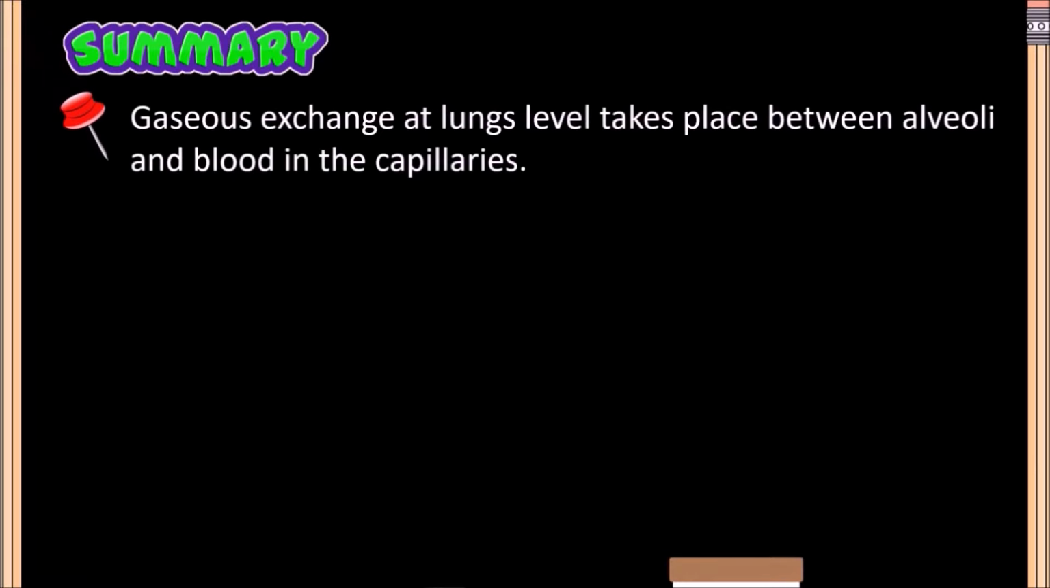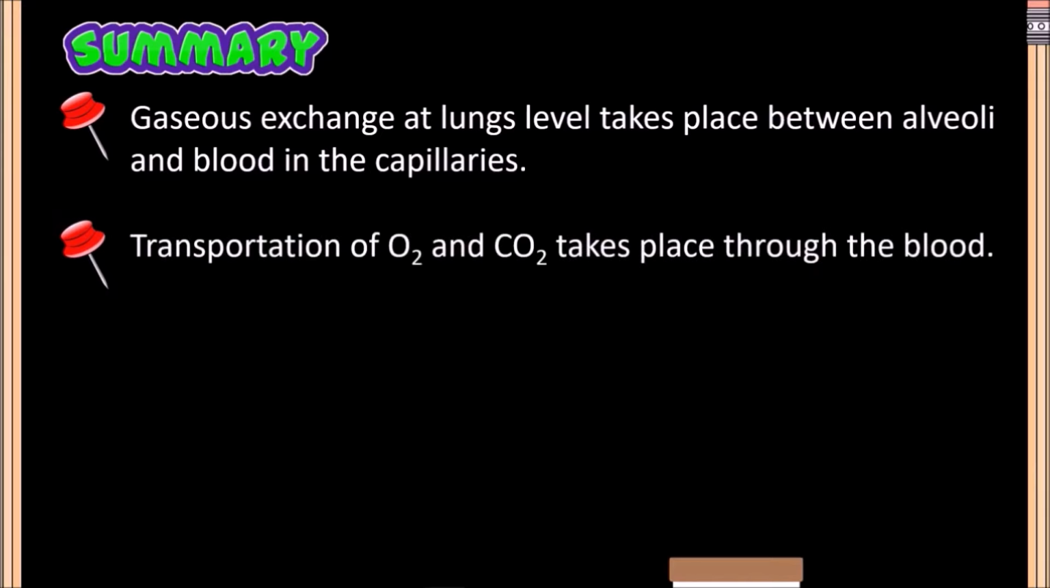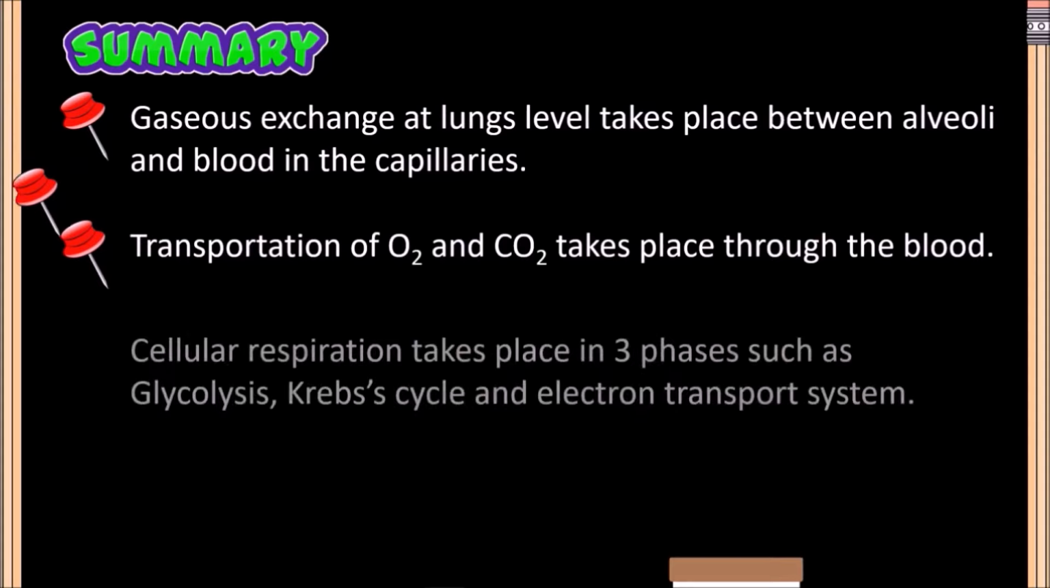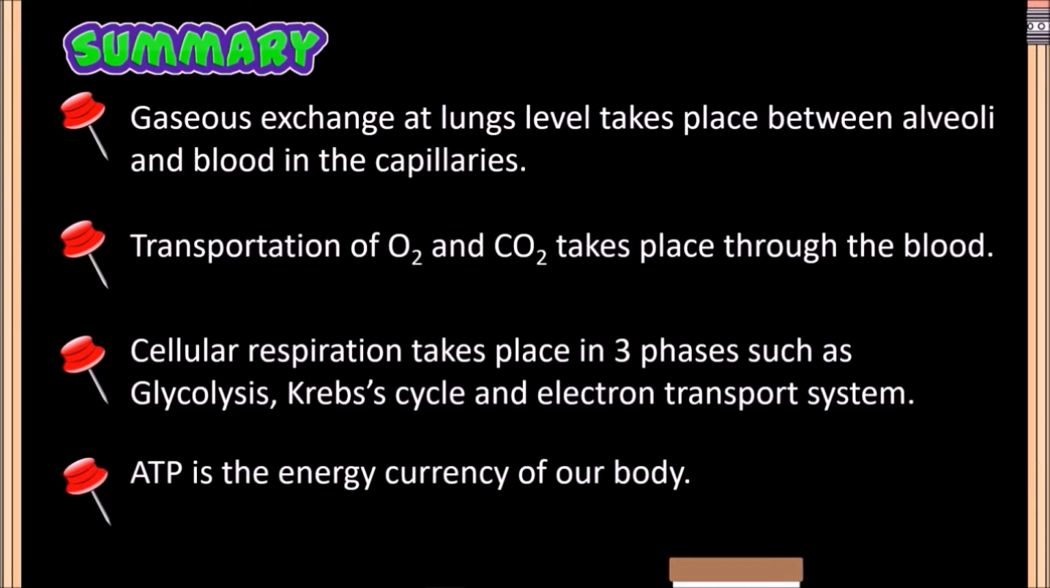Summary. With this video, we have learnt the following concepts. Gaseous exchange at lungs level takes place between alveoli and blood in the blood capillaries. Transportation of oxygen and carbon dioxide takes place through the blood. Cellular respiration takes place in three phases such as glycolysis, Krebs cycle and electron transport system. We have also learned that ATP is the energy currency of our body.